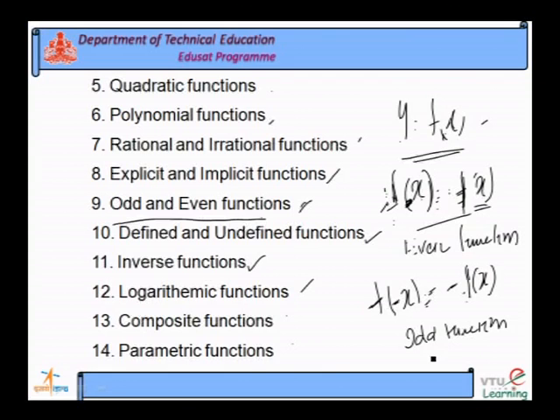F of minus x is equal to f of x, then it is an even function. F of minus x is equal to minus f of x, it is an odd function.